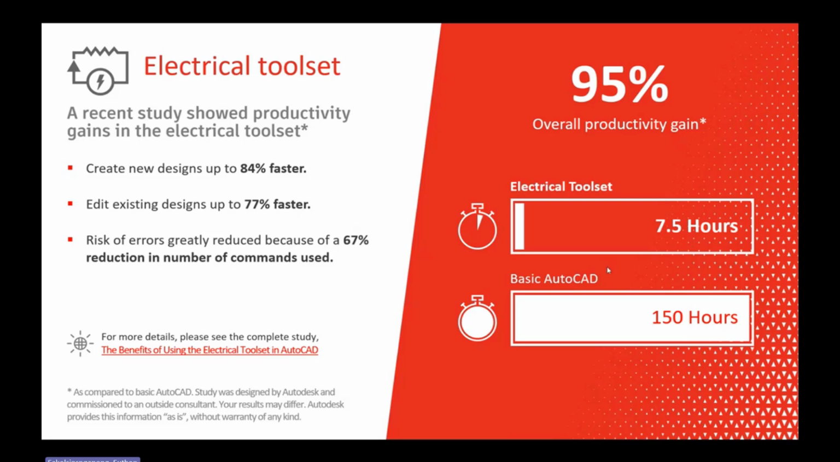But if you use just basic AutoCAD, you have to spend more than 150 hours, because electrical design is an error-prone process. With basic AutoCAD, you have to think a lot, remember a lot, and be careful a lot when you use the software. But if you use the electrical toolset instead, you don't have to worry about anything. The system behind it manages all the things for you. You just put in the command, and the system will check for you in the background. You don't have to check by eye.